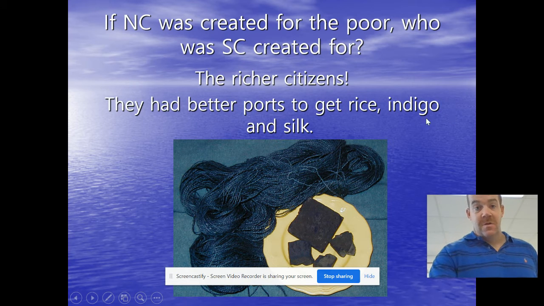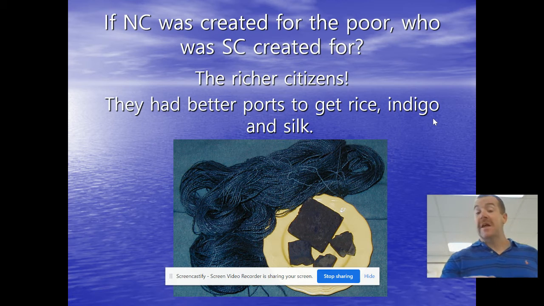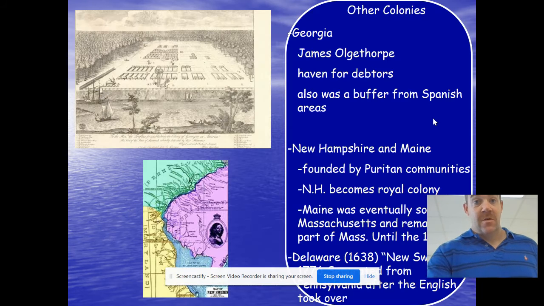That's just all right. Things about South Carolina. Now, at the start, South Carolina was a richer colony, particularly because they had better ports, all right, where ships could come in and trade. Today, North Carolina is more financially stable than South Carolina today.